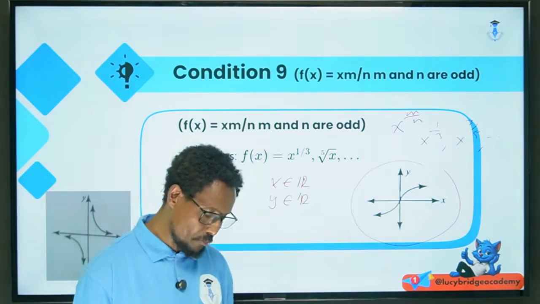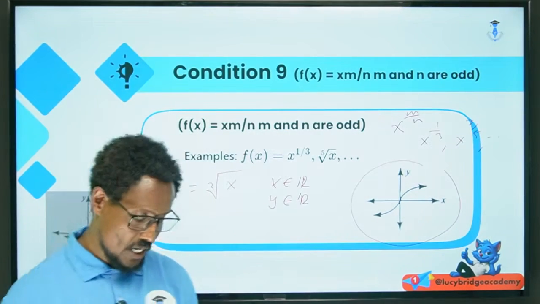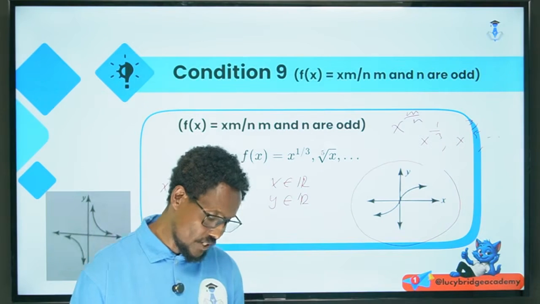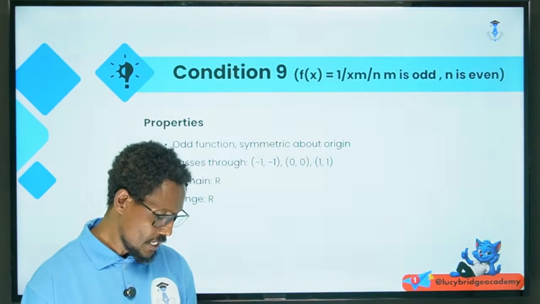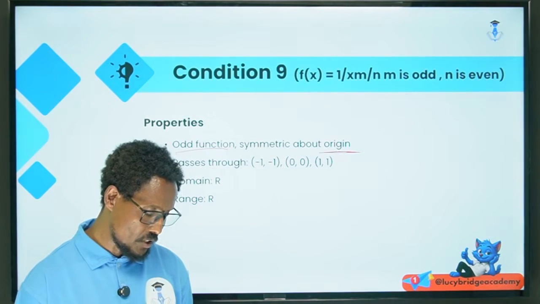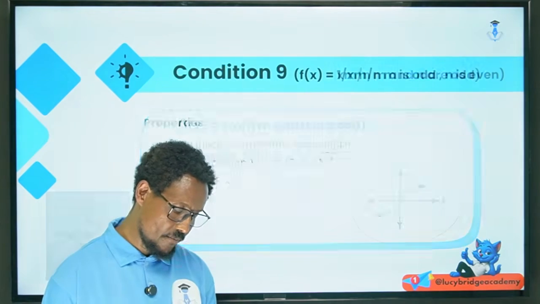And it is symmetric with respect to the origin. And again, it is an odd function, symmetric with respect to the origin, or about the origin.